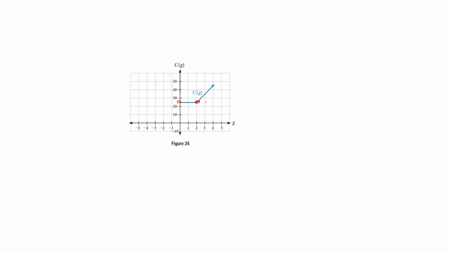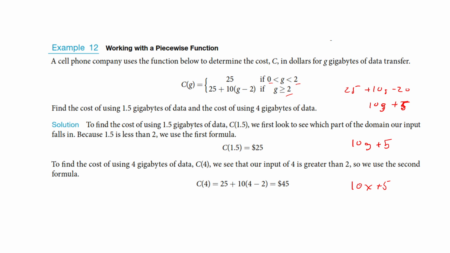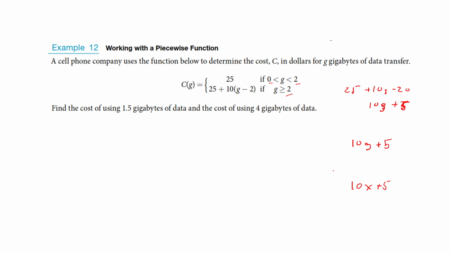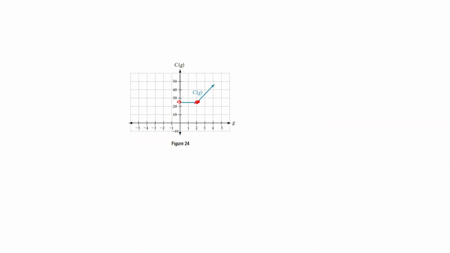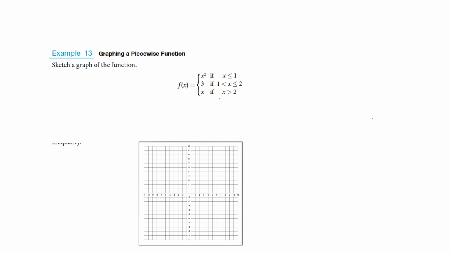So I would be starting at this point here. That's now filled in. And what this is telling me is that I have a slope of up 10 over 1. So I would then go up 10 over 1, up 10 over 1 to build the line from 2 on forever.